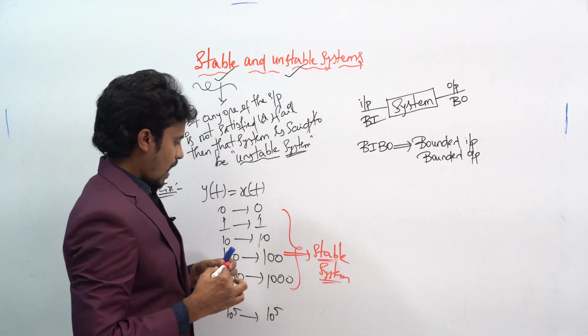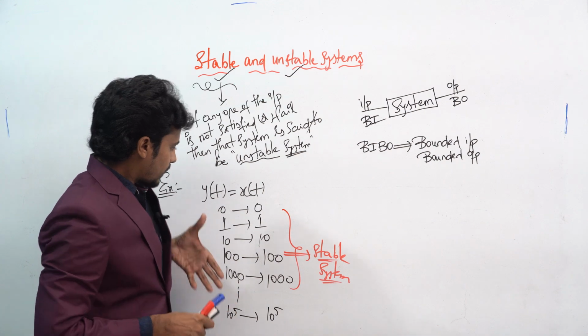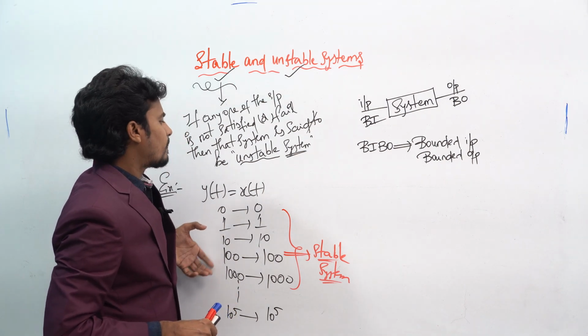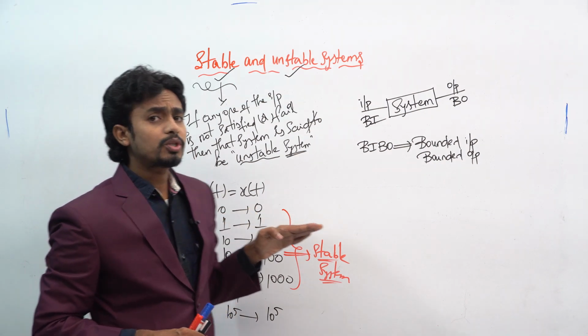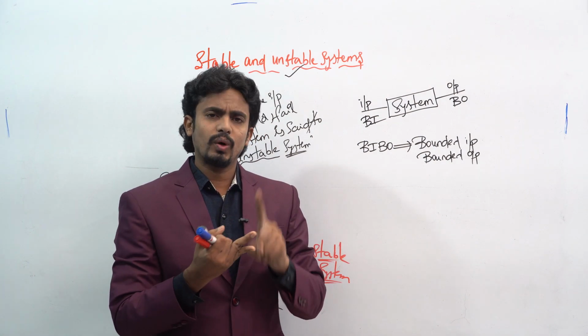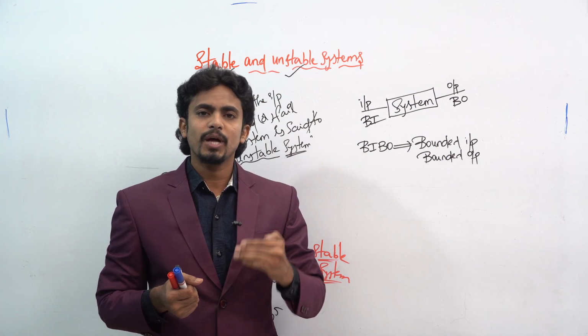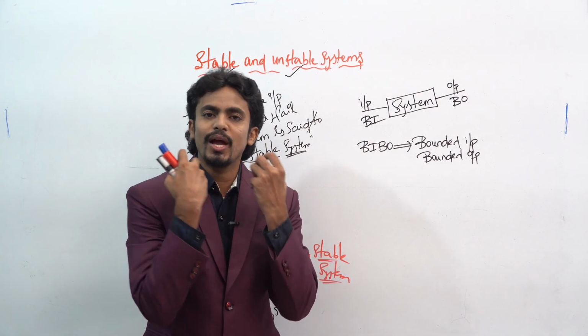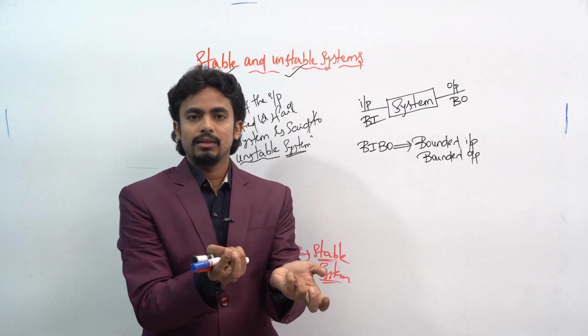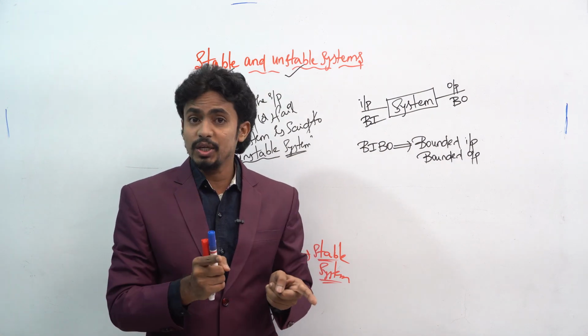In this question you can see you have to put x of t equal to 0, 1, 2, 3 or 100, 1000, or 10,000, or 1 lakh or 10 lakh, whatever the value may be. That means we have to calculate that value, right?